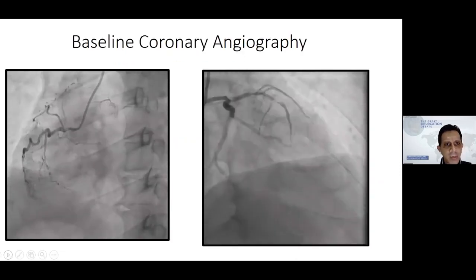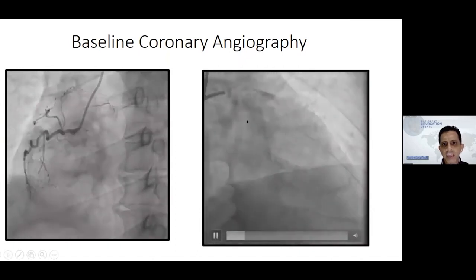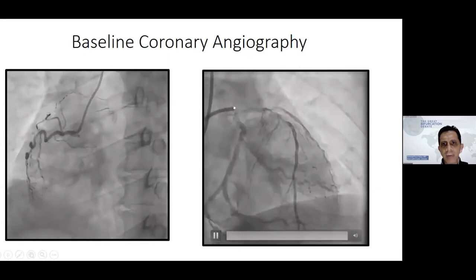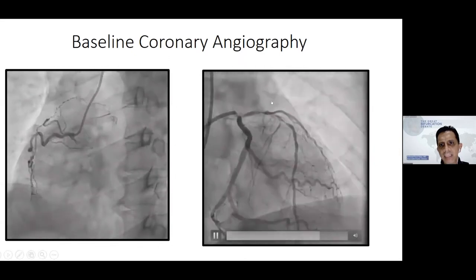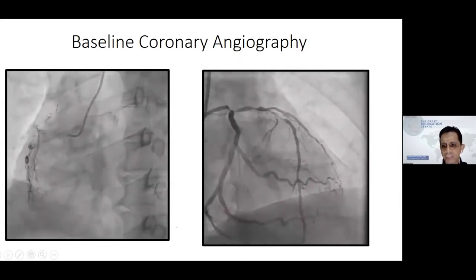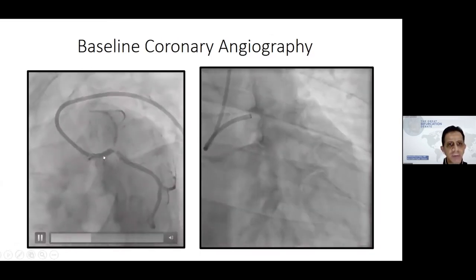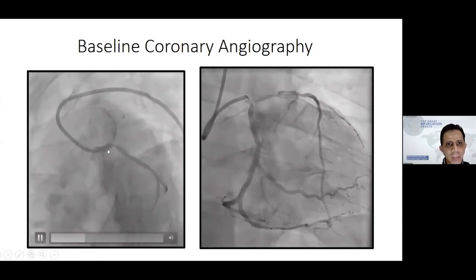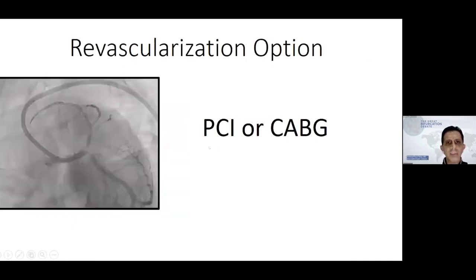This is when he came to our hospital, and this is a left dominant system. You can appreciate here there is a very tight stenosis at the left main, and there is also severe stenosis exactly at the distal stent edge. This is the caudal view, looking through the left main bifurcation involving the ostial LAD and ostial circumflex. So there is a revascularization option, PCI or CABG.